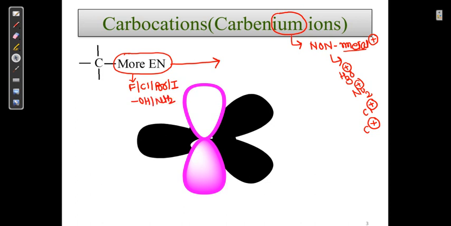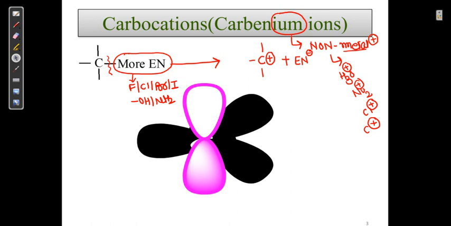These are all more electronegative compared to carbon. When they undergo reactions, what happens? This bond is going to break. During the breaking of the bond, it forms this carbocation with a plus charge. Those that are more electronegative acquire a negative charge.